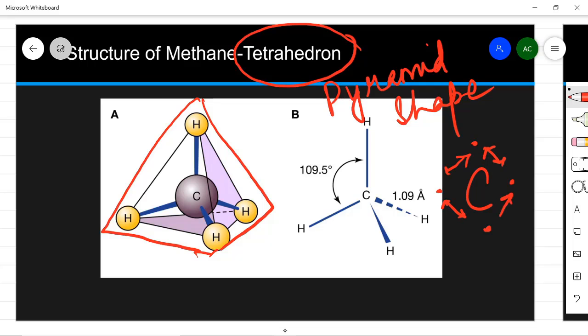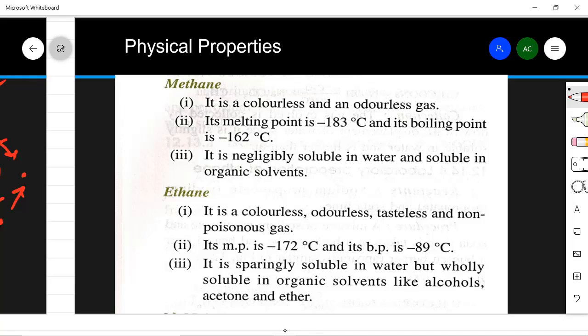So all these 4 electrons will be at the 4 corners of this carbon atom, and thus the bonds will be formed, and the distance of all the 4 hydrogens will be equal, and that is why it forms a pyramid shape.